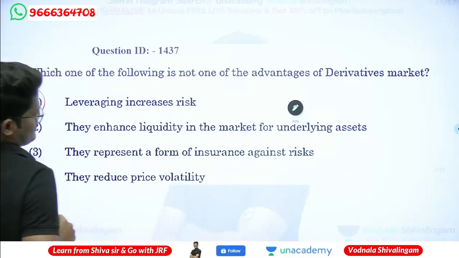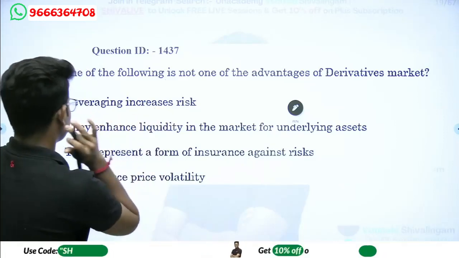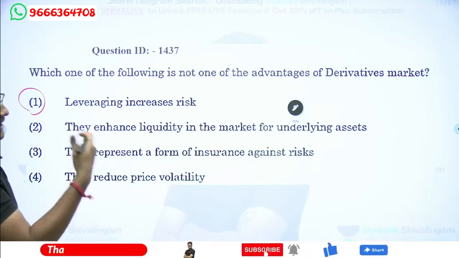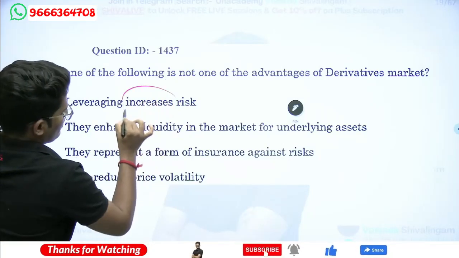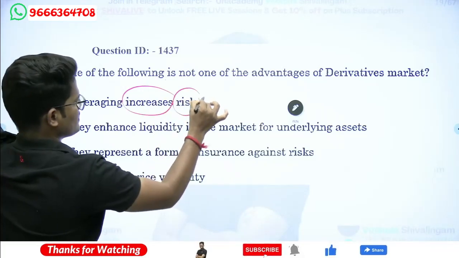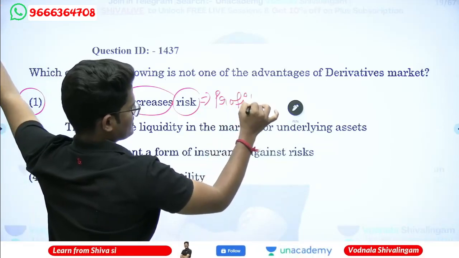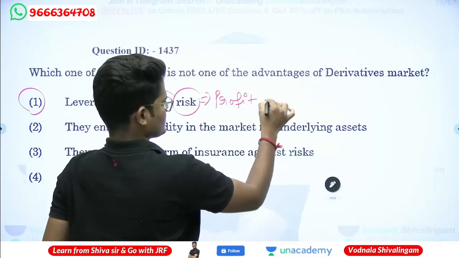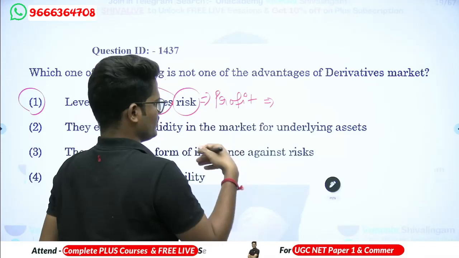Leveraging increases the risk. Is this an advantage or disadvantage? Leveraging increases the risk means leverage itself is a risk. So if it is increasing, that will be a disadvantage. Actually, by taking risk only, you will earn a profit. Usually, the rational investors are the people who are ready to take risk, and by taking risk only, they wanted to earn.